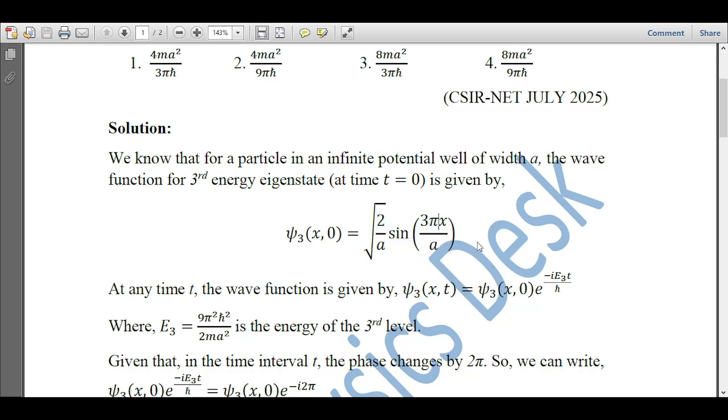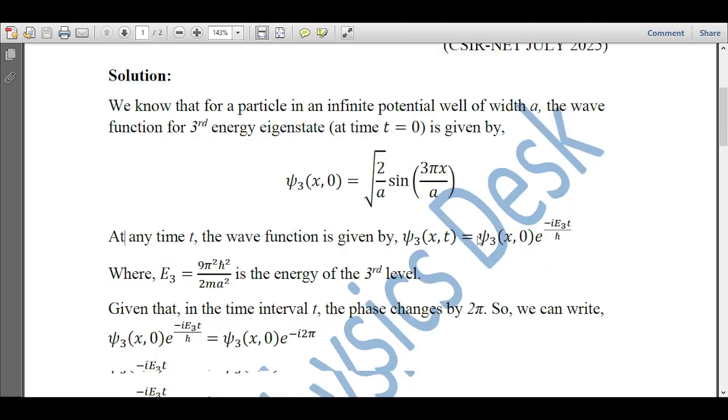But since here we have the third energy state, n is equal to 3, so we take psi 3 and it becomes sine 3 pi x by a. Okay, so we have this wave function for the third energy state.